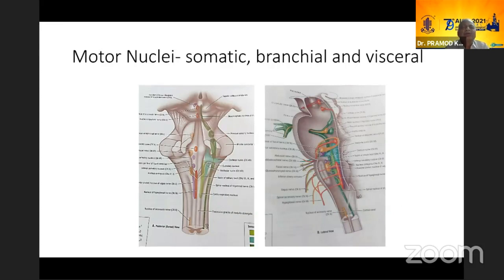This is just showing the motor nuclei. As we can see, there are somatic, branchial, and visceral motor. Now, somatic ones, we know we have 3rd, 4th, 6th, and 12th broadly. And the Edinger-Westphal is a visceral motor nucleus. The branchial motor are 5th and 7th nerve. So broadly, the CCDDs can involve any nucleus, but as far as we are concerned, they tend to involve the 3rd, 4th, 6th, and 12th. But of course, others can also be involved. They don't segregate always, they don't discriminate all the time.